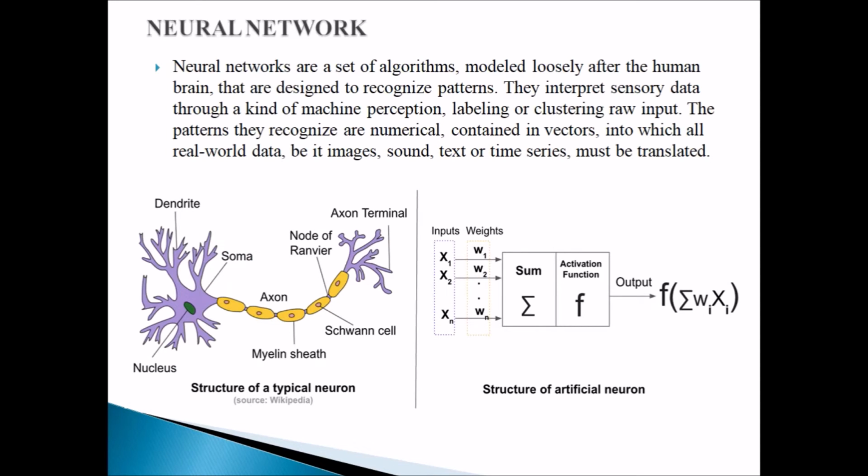Now this is basically what a neural network is. A neural network is a set of algorithms modeled loosely after the human brain and designed to recognize patterns. So they are actually built on neurons. This is the actual diagram of a neuron having a node and dendrites from where it receives input. So this will be the node in the neural network. It receives inputs about the features like x1, x2, together with their weights, sums them and fires with an activation function to give an output.